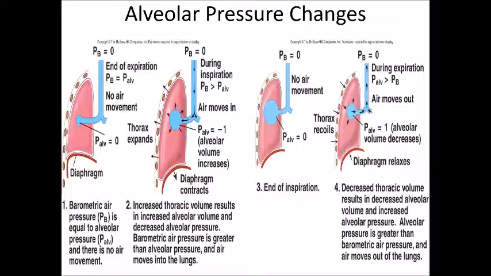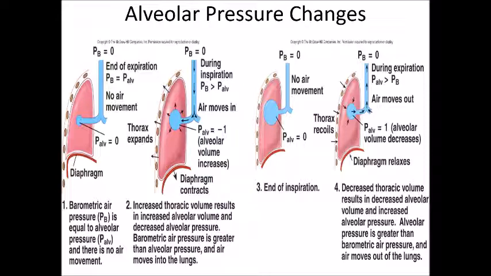It results in increase in the alveolar volume. Now volume is inversely proportional to pressure. So obviously there will be decreased alveolar pressure. Now barometric pressure of the air is more than alveolar pressure. So air is moving into the lungs. So this is our normal inspiration.